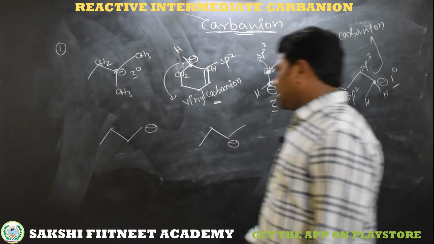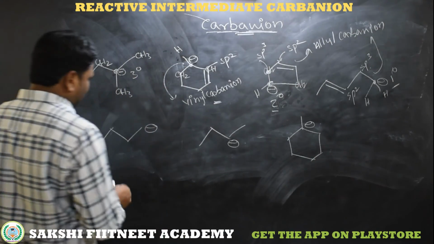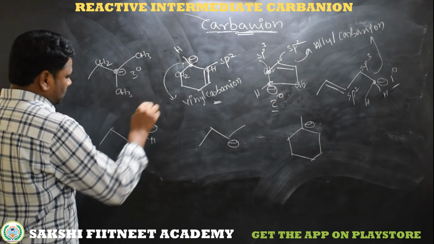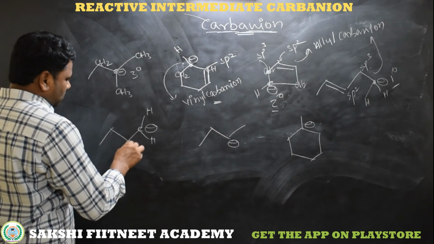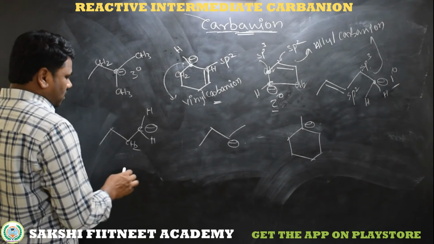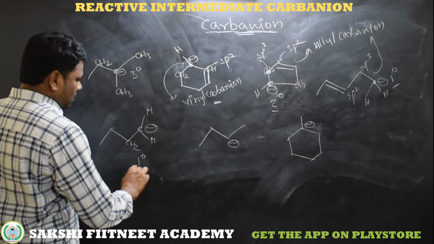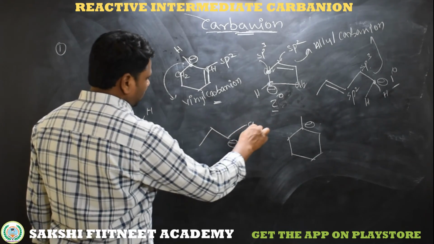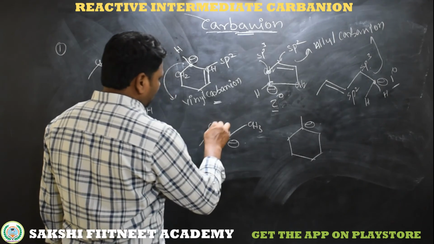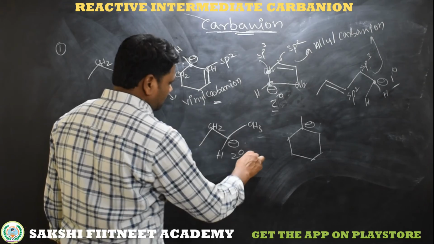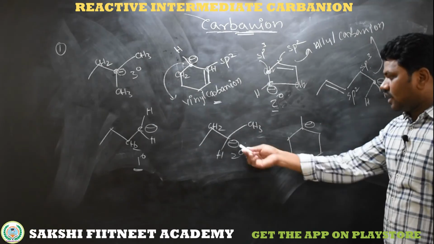Now coming to this carbon, which is bonded to two hydrogens and one CH2 group, so one alkyl group, remaining two are hydrogens. It is a primary carbanion. Now this is a carbon which has a negative charge, bonded to CH3 and a CH2, and the remaining one is hydrogen, so obviously it becomes a secondary carbanion.